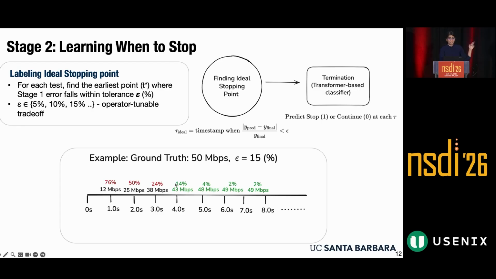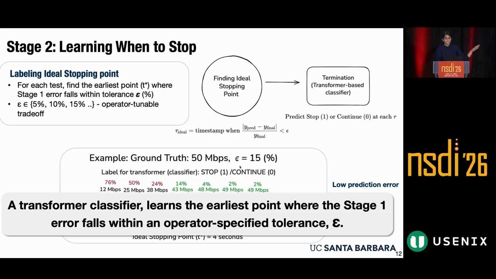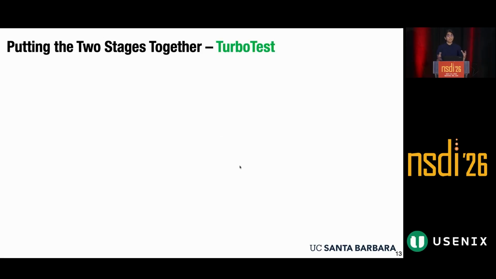So given that epsilon is equal to 15%, as we can see intuitively, our ideal stopping point is 4 seconds. Using this labeling-based strategy, we can teach our classifier model to stop at our ideal stopping point given an epsilon. And so we can train individual epsilon-based models depending on what the operator wants. So now that we can optimize for low prediction error and low data transfer, how do we put this together, given that we have our transformer-based classifier that can learn the earliest point where we have an operator-specified tolerance? This is where we put the two stages together and we get our TurboTest framework.